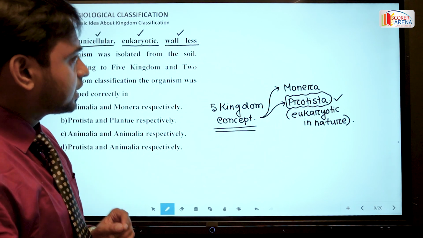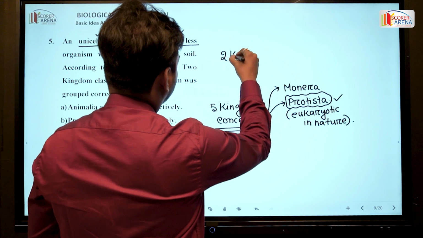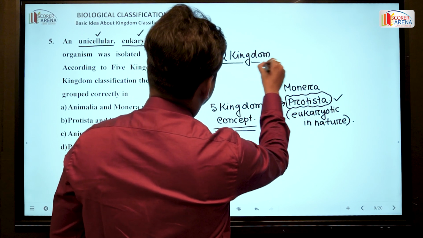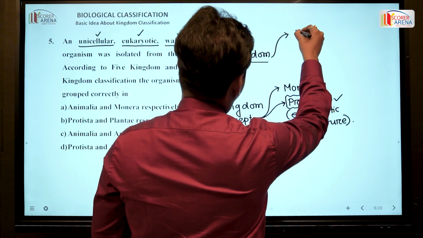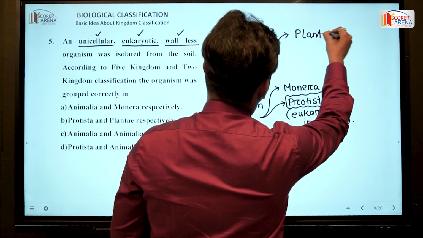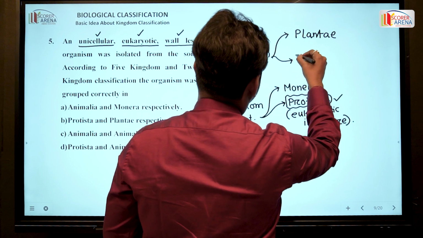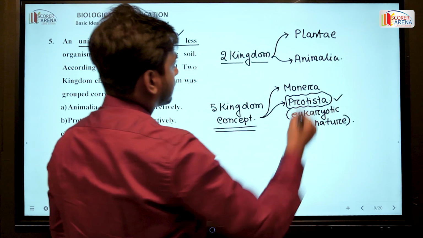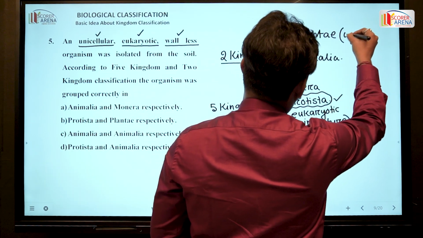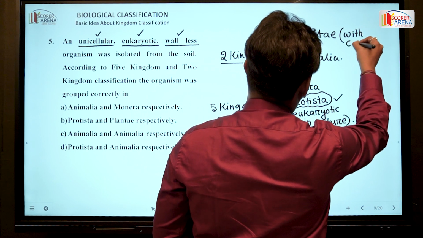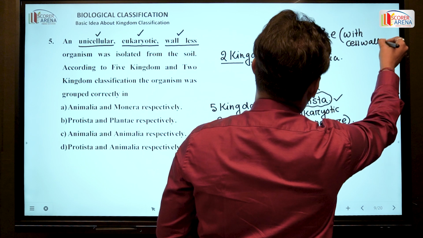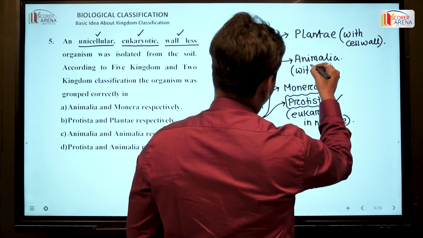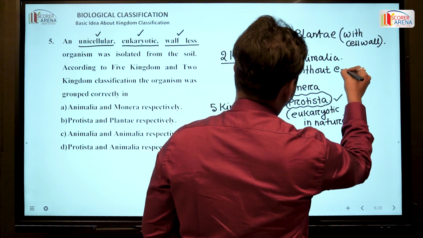Okay? And the next thing is that according to 2 kingdom concept, organisms are grouped into first the Plantae and the second one, the Animalia, where the Plantae includes all the members with cell wall, whereas the Animalia includes all the members without cell wall.